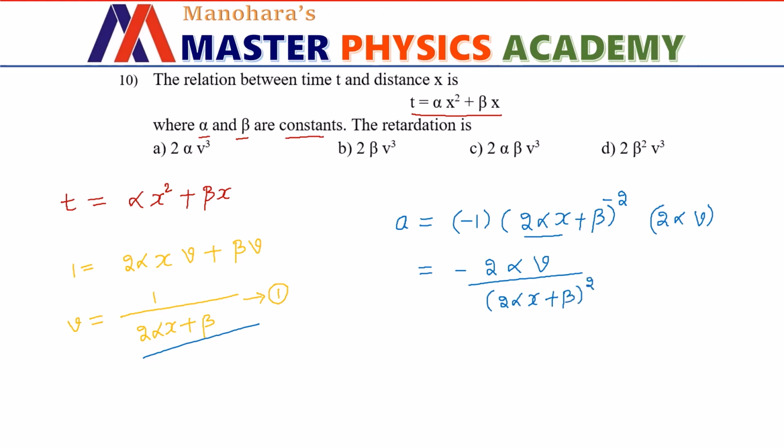Now we know that 1 over 2 alpha x plus beta is v. So substituting v for that, we have 2 alpha v into v squared. Now we have minus 2 alpha v cube as the final answer for acceleration. We can discard minus sign since it is only having directional aspect. So option A is the right choice.